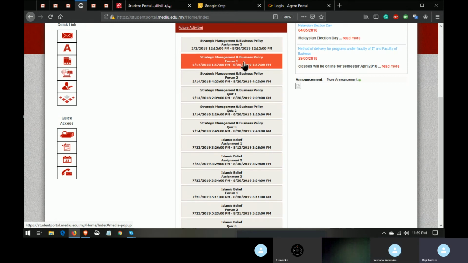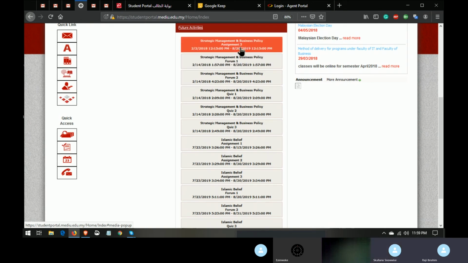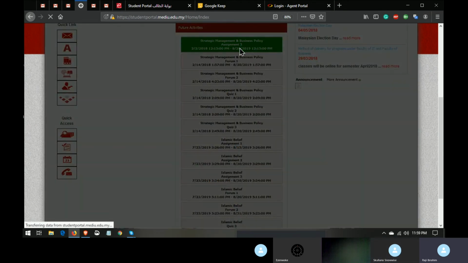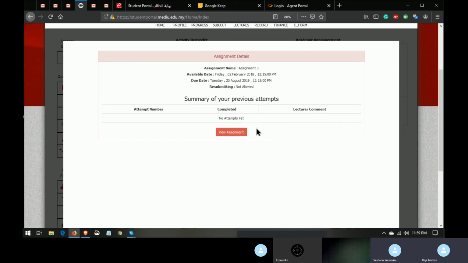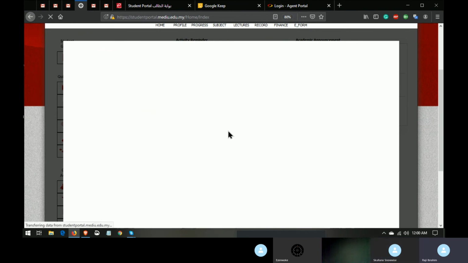So you have to be aware that, for example, now this one has been opened. What you have to do is click on it. When it loads up, view the assessment, you will see the date. See, available date February 2nd, and the due date is 20th of August. So this person needs to do the assignment as soon as possible. What you do is download the assignment, view the assignment to see its content.